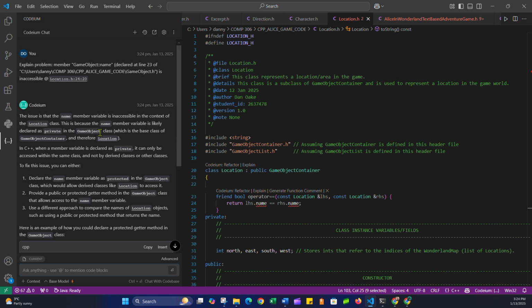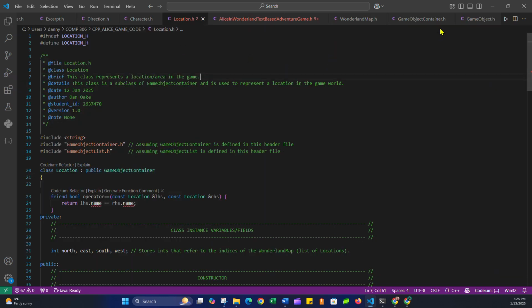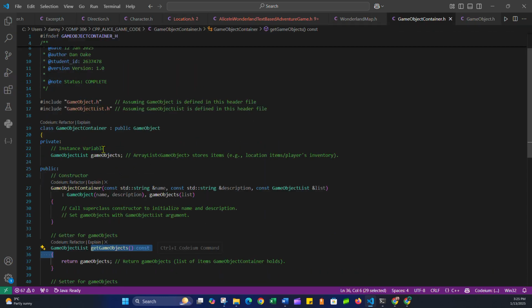It's likely declared as private in the game object class, which is the base class of the game object container, and therefore location. So in C++, when a member variable is declared as private, it can only be accessed within the same class and not by the derived or other classes. So yes, because class location is a derived class, or a child class, of game object container, I would have to go to game object container and see if there's a name variable here.